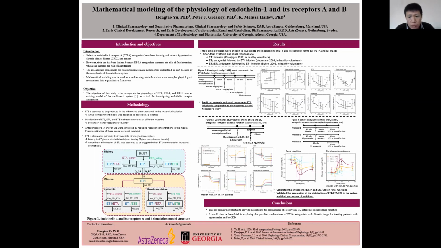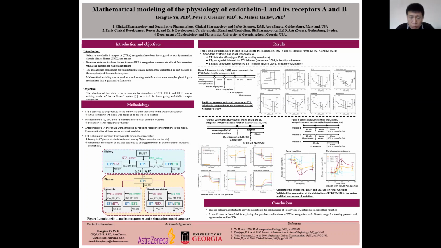It is challenging to measure the concentration of ETA and ETB at different locations due to the complexity of organ structures. According to some literature, we define the distribution of ET1, ETA, and ETB in the system such that their concentration in the kidney is much greater than that in the renal vasculature, and greater than in the systemic circulation.